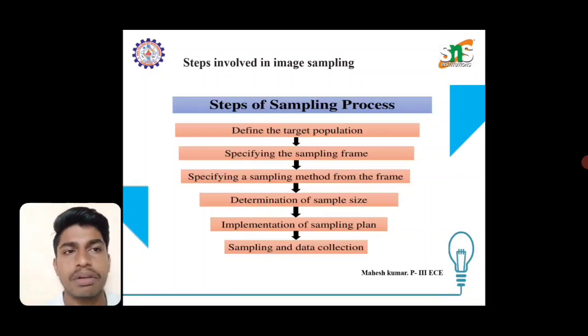The steps involved in image sampling, or steps of the sampling process: First we need to define the target population, then specify the sampling frame, then specify a sampling method from the frame, then determine the sample size, then implement the sample plan, and the last one is sampling and data collection. These are the steps involved in image sampling.